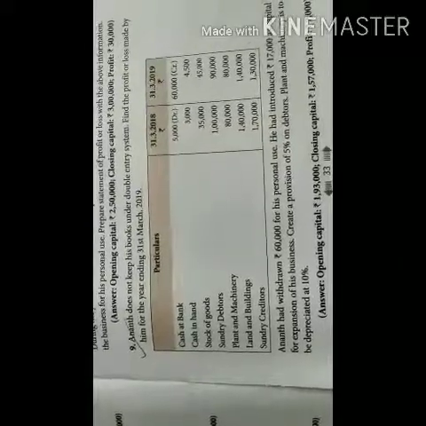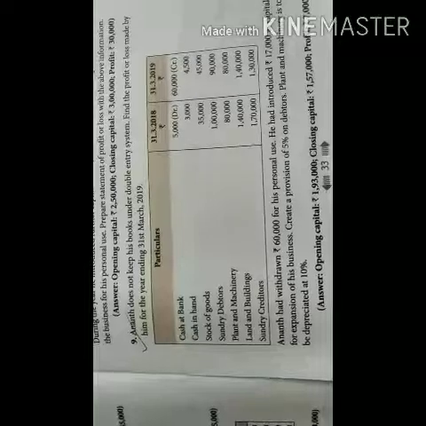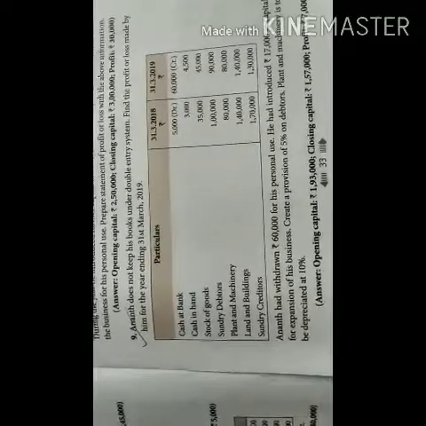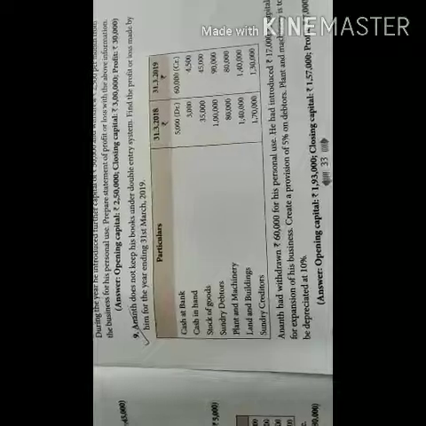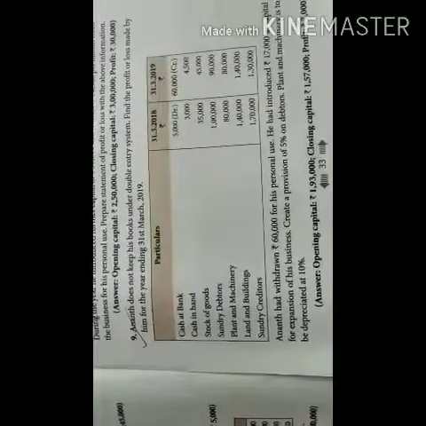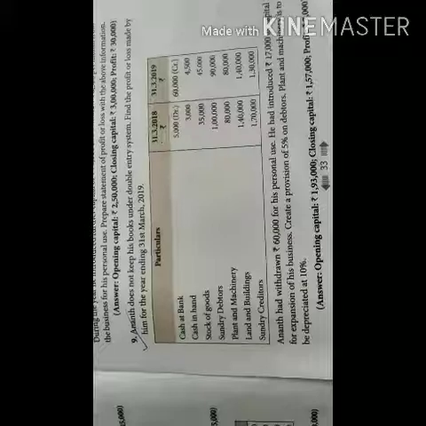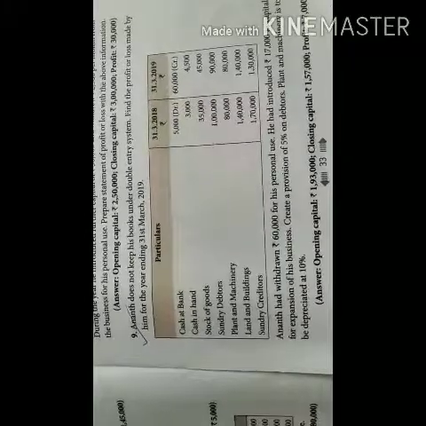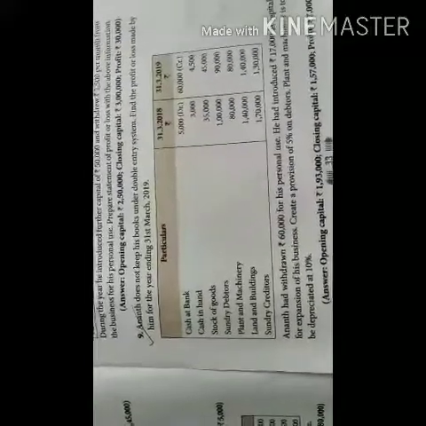Create a provision of 5% on debtors. So provision for doubtful debts. So this provision has to be incorporated in the closing statement of affairs. So you have to calculate 5% on this 90,000.